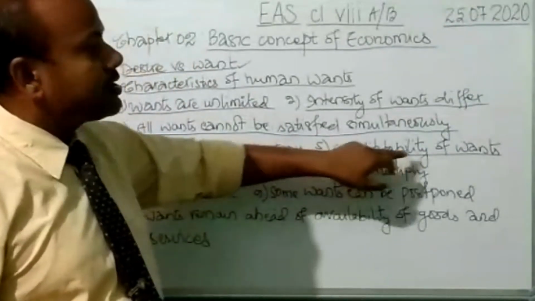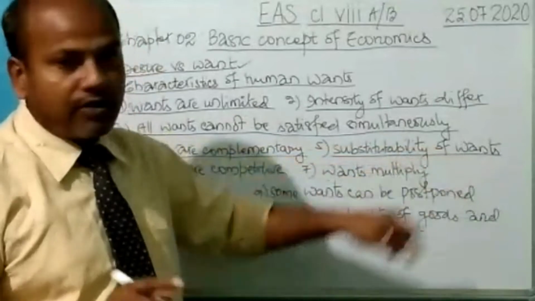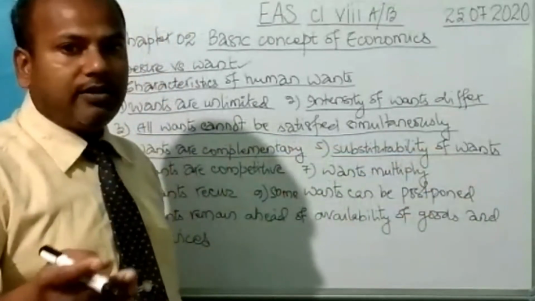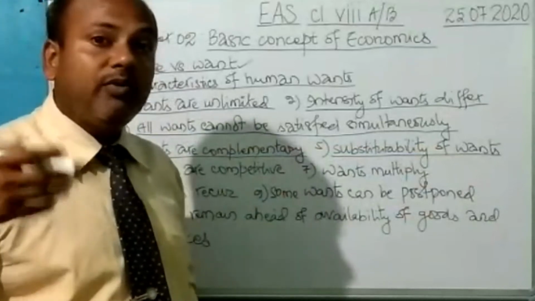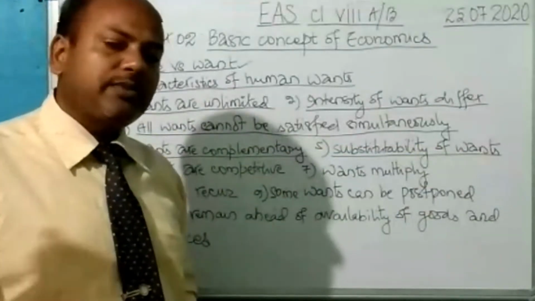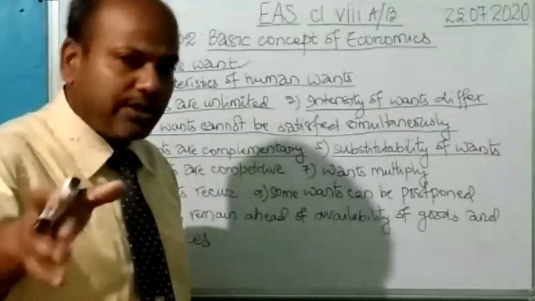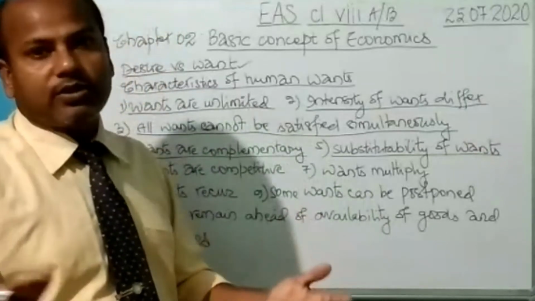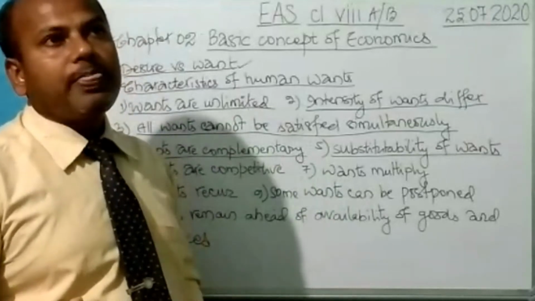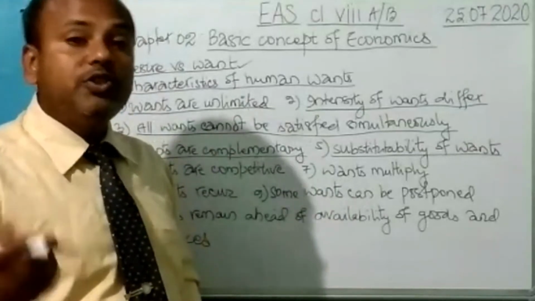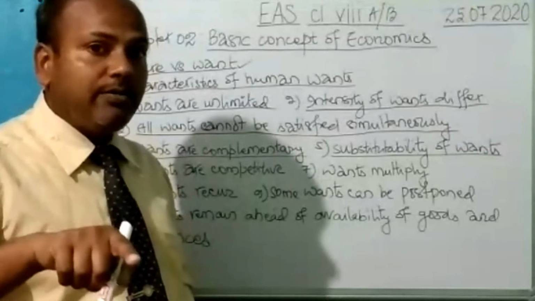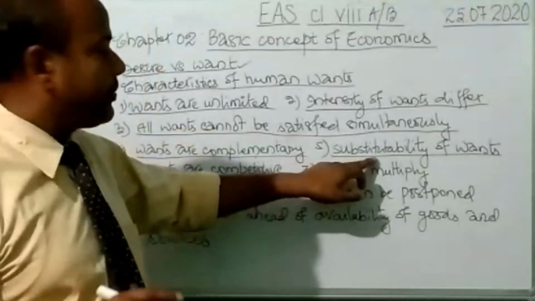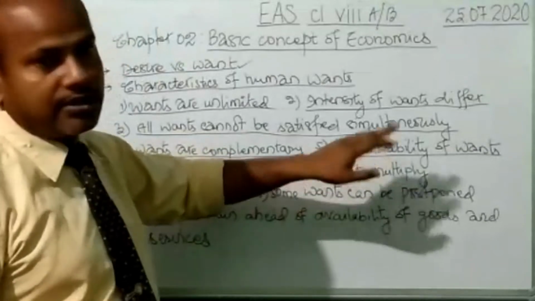That is called substitutability of wants. The factors are sometimes your want may be expensive, so it is substituted by a cheaper product, or it is unavailable, so you consumed the product which was available, and that was a substitute for your want.